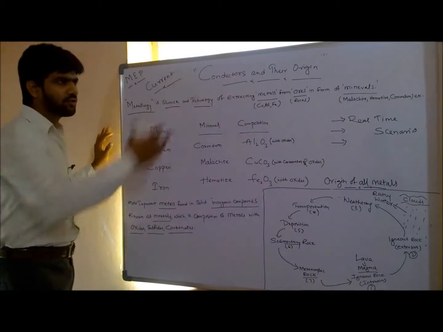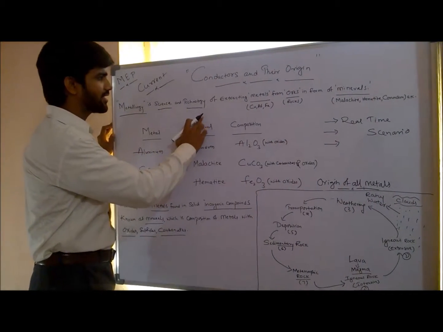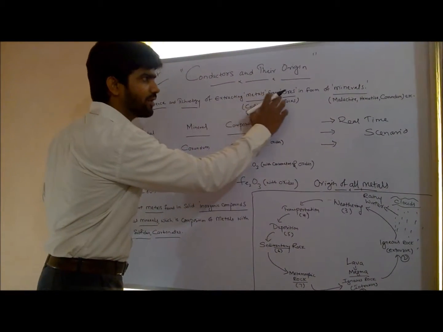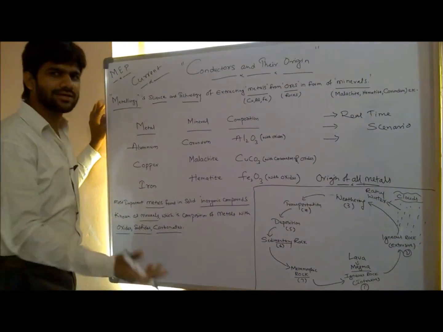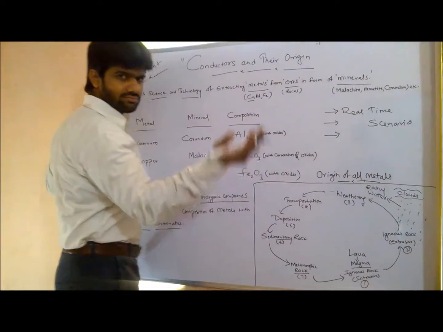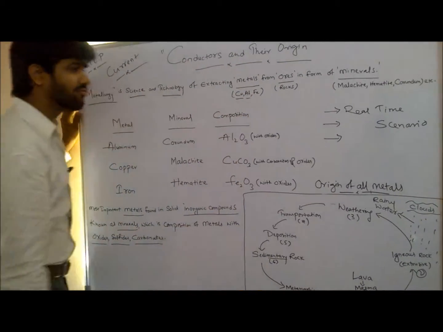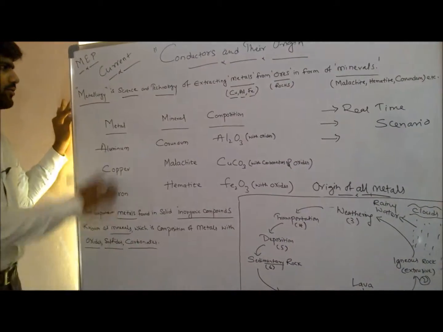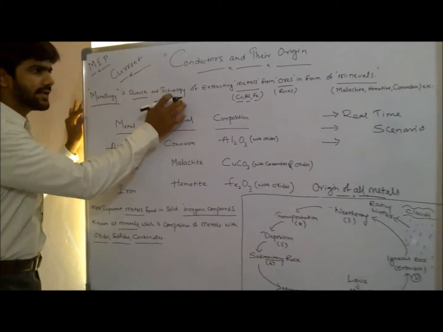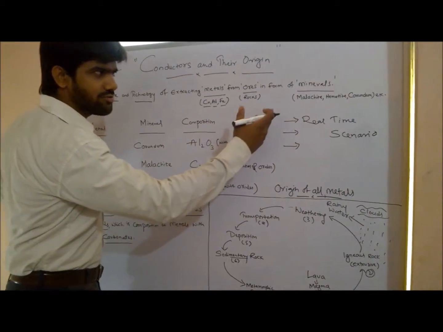As I have given over here one single point for your reference, metallurgy is the science and technology of extracting metals from ores in form of minerals. Metals can be copper, whose chemical symbol is Cu. For aluminium, it is Al. For iron, it is Fe. Metallurgy is the science and technology of extracting metals from ores in form of minerals.